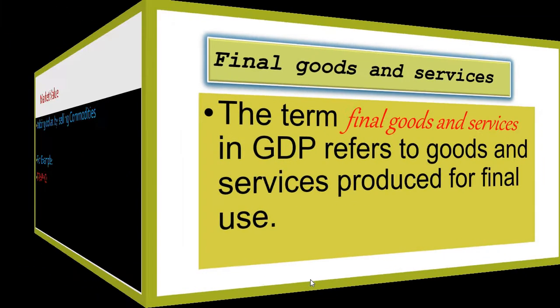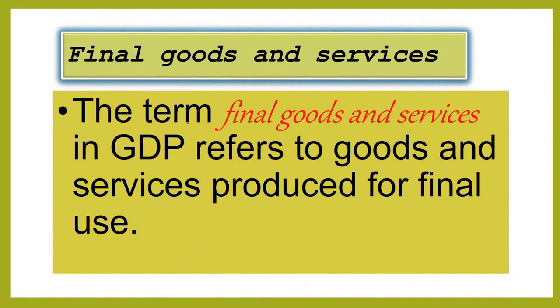Next, what's final goods? Final means we use it for ultimate consumption. This is important, guys. Final goods are those goods and services that we use for our ultimate consumption. For example, Apple. All of you like Apple, right?